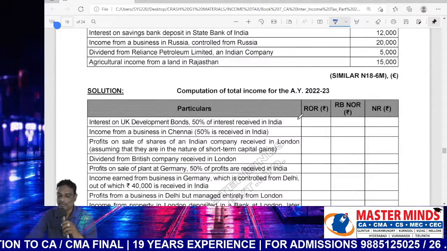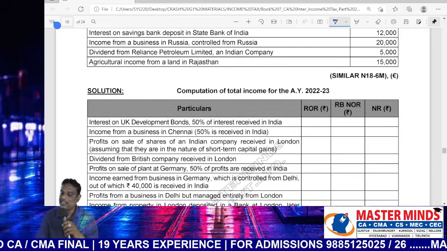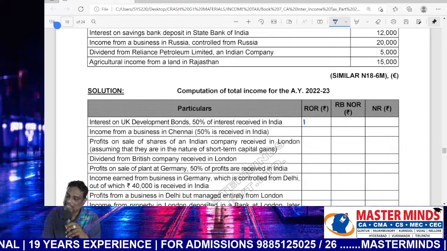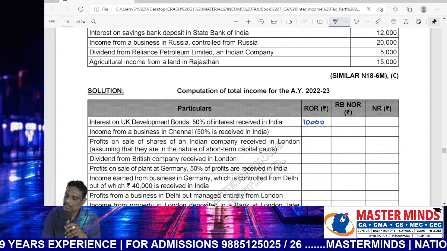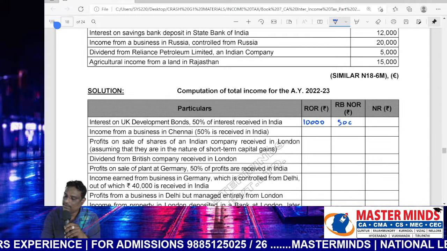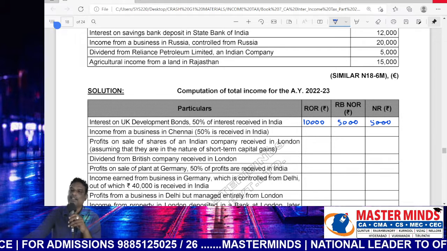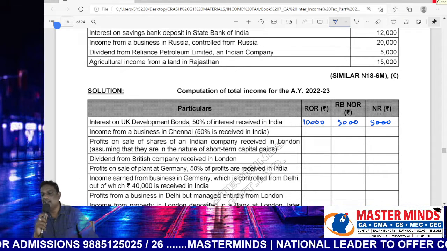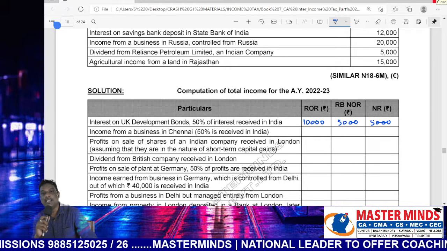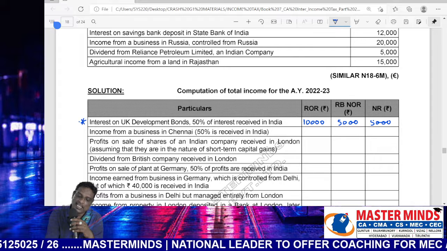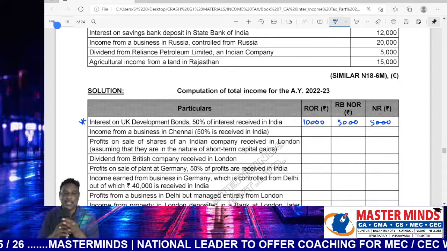Point number 1, taxable value: write it, 10,000, 5,000, 5,000. Have you understood? Point number 1 is very important. It's a combination point. These types of model points are very important from the examination point of view.